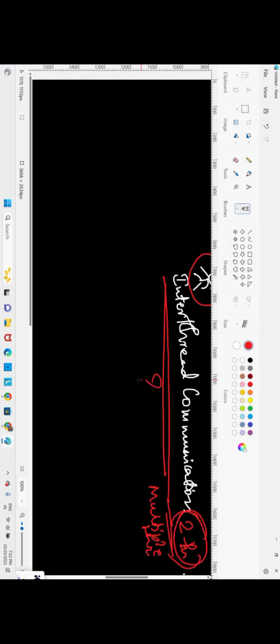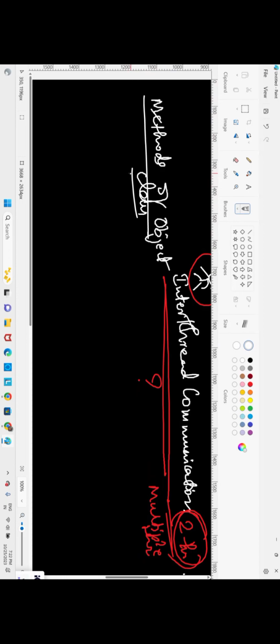Now how can we achieve that in Java? Inter-thread communication is achieved by using methods of the Object class. So what are the methods from the Object class?